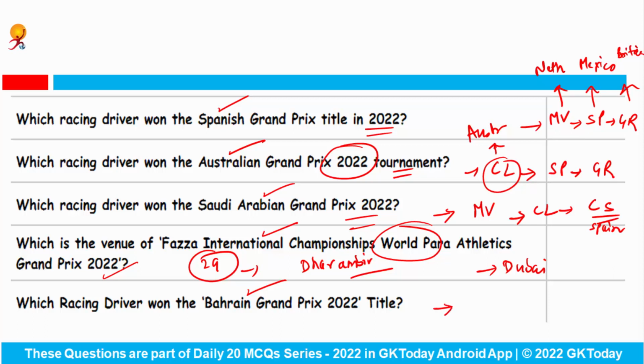Which racing driver won the Bahrain Grand Prix 2022 title? So this title was won by Charles Leclerc. Then at 2nd place it was Carlos Sainz, and at 3rd it was Lewis Hamilton. Lewis Hamilton is from Great Britain. Okay. Don't forget that the Bahrain Grand Prix 2022 was the first F1 race of 2022.